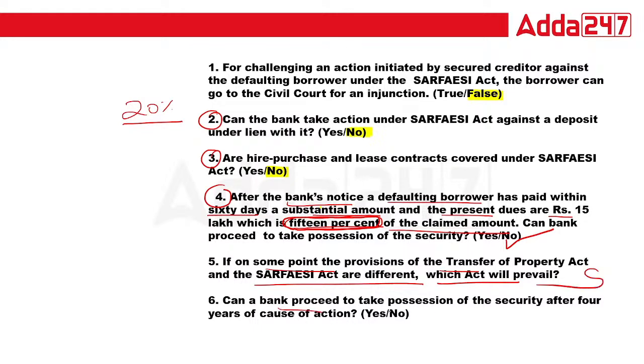Can a bank proceed to take possession of the security after 4 years of the cause of action? Sixth one. 4 years. The answer is totally no, because 4 years is not within the limitation. Within 3 years, you have to file the case.